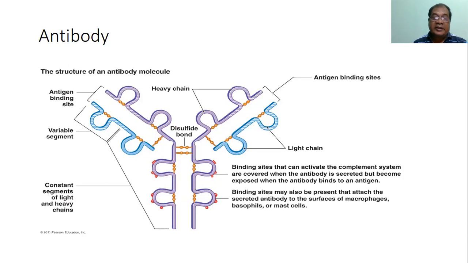So whenever the immunoglobulin E is activated, the mast cell degranulation occurs. So we see the variable segment has both heavy chain and light chain components. Here the antigen can bind.